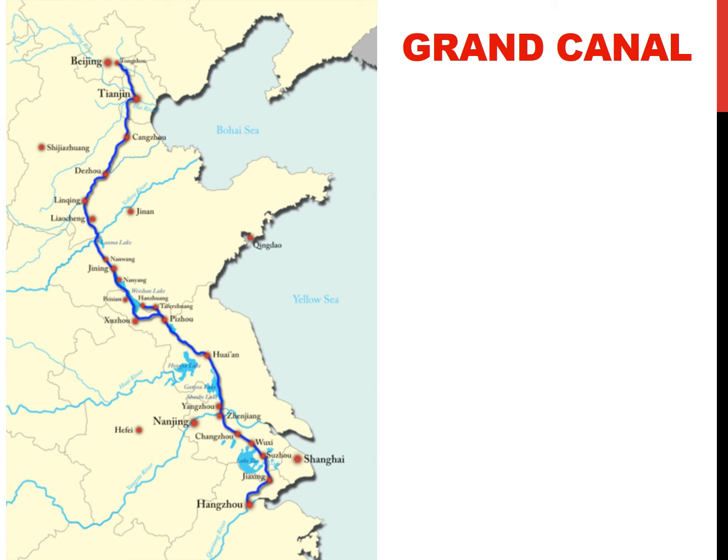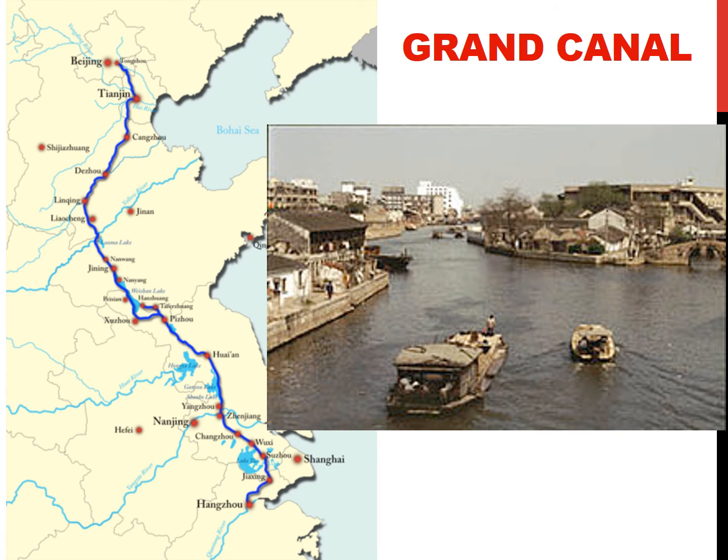But they are successful in building this thing, and this is called the Grand Canal. A canal is basically an artificial river. It's a fake river that's built by people, and it's cheap and easy transportation for trade. So we've heard of other types of canals, like the Panama Canal. This canal is going to stretch from Beijing all the way to Hangzhou. That's a long canal. Like, look at this. It's 6 inches on the screen. That means it's got to be hundreds of miles.